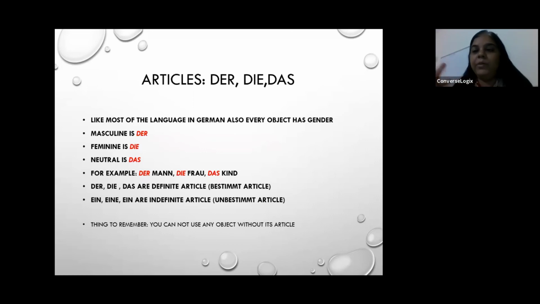An object is masculine, feminine, or neutral. For human beings also we have articles, and this we need to remember. We need to learn new words, new objects, whenever they come with their article. These are the singular forms. Again, I'm repeating, we'll do the plural article further. You cannot make sentences without showing the article of an object in German. That's why it's very important that we learn them. The moment you learn a word, you learn the article of that object.